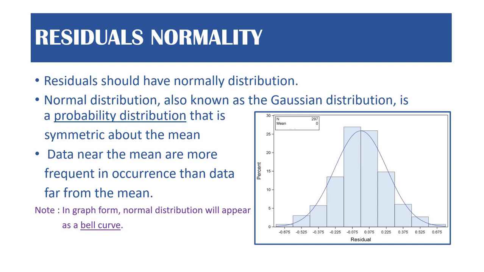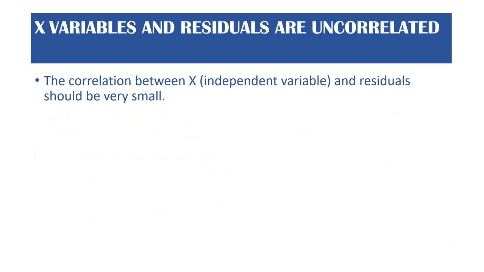So whenever you are drawing residuals, you will find that whatever the mean of the residuals is, definitely it is also true that the mean of the residuals should be 0 in case of linear regression assumptions. So near 0, the number of occurrences should be more. So that is what residuals normality is.